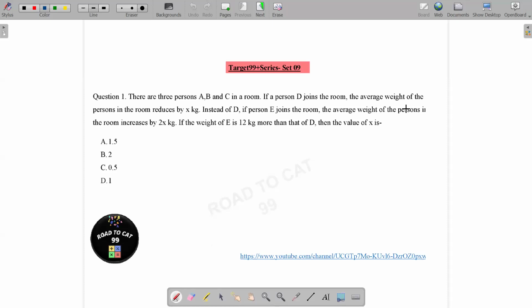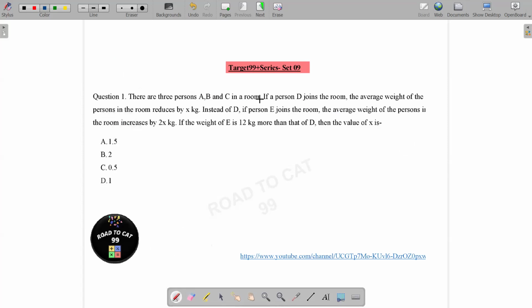So let's start with the first question straight away. Pause the video, solve the question. We are on plot 3 of the CAT 2023. The series is to make you aware, to make you realize that every question is solvable. You just need to follow a very decent approach without fancy formulas or without learning a lot of things. After that, I will start with random questions so that you can keep practicing on a daily basis. Right. Let's start.